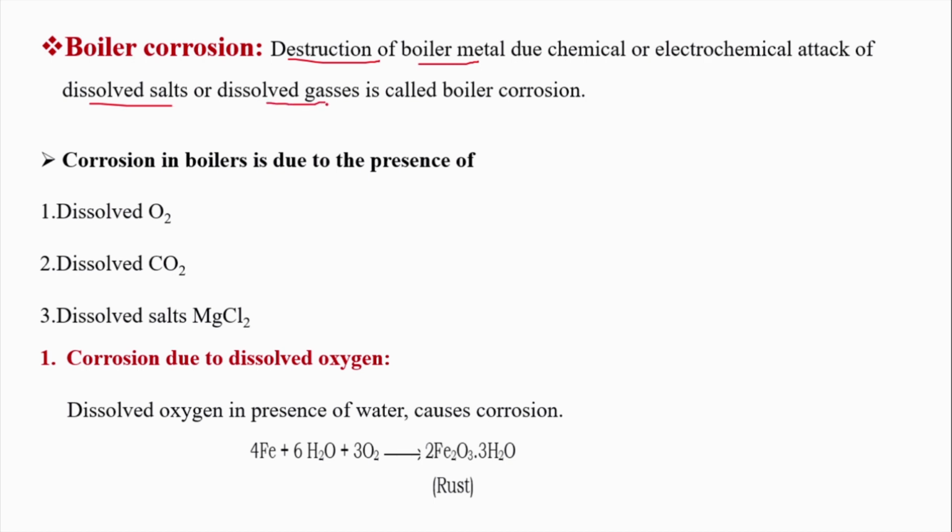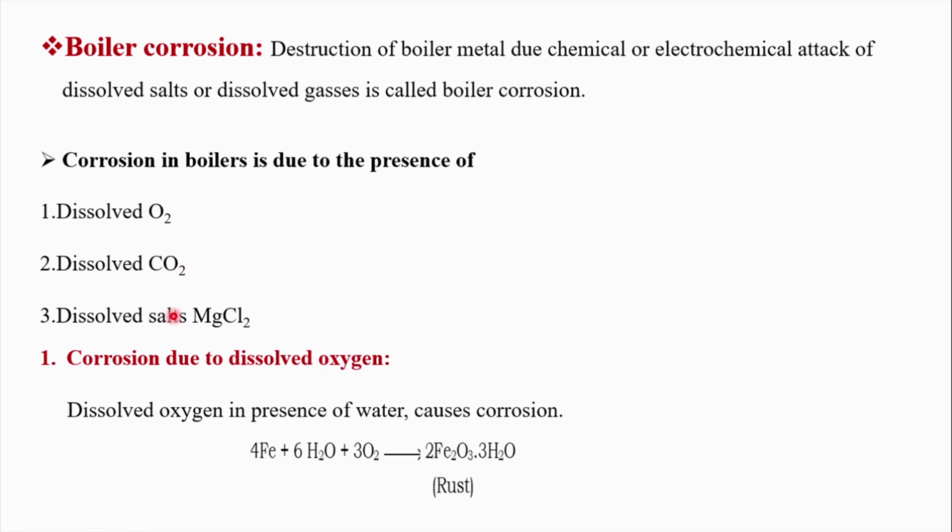Under the impurities, we understood that the possible impurities of the water are dissolved gases, dissolved impurities and organic impurities, etc. So what are these dissolved gases? It can be oxygen or carbon dioxide, and dissolved salt means magnesium chloride. So we need to study the boiler corrosion due to three things. One is dissolved oxygen, the second one is dissolved carbon dioxide, the third one is magnesium chloride.